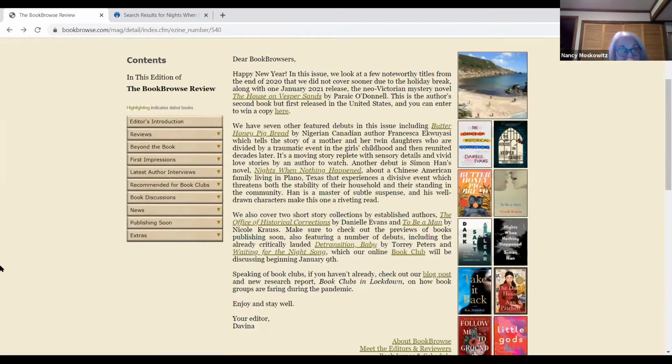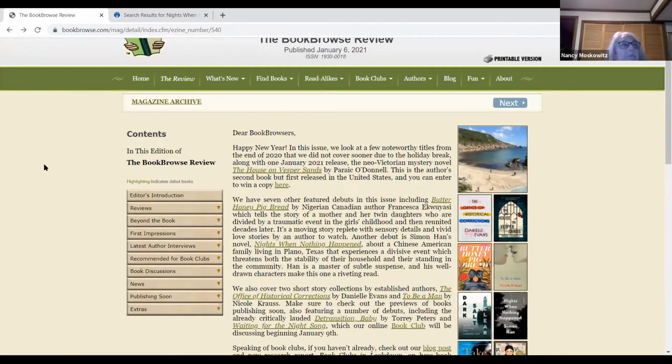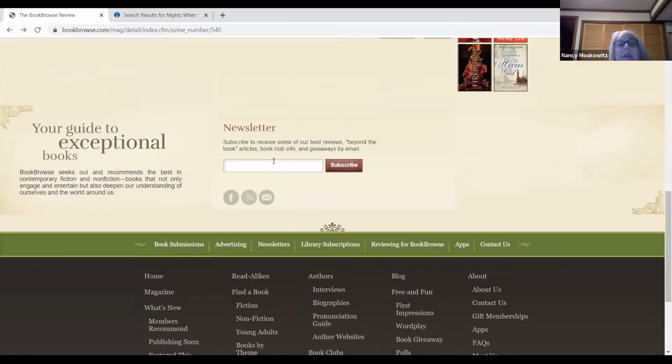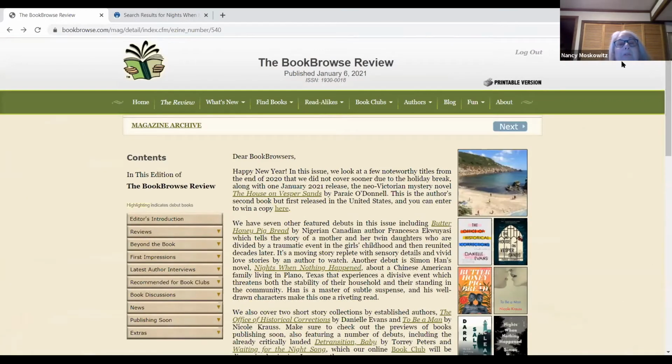Even if it shows that it's not in New City Library, put it on hold anyway. It could be that we just haven't processed it yet, or if we don't have it on order, I get a list every Monday of books that have been put on hold that the library doesn't own, and then I'll be prone to order that book. So the review, which is very handy, you can subscribe to, and then it will come up in your mailbox.